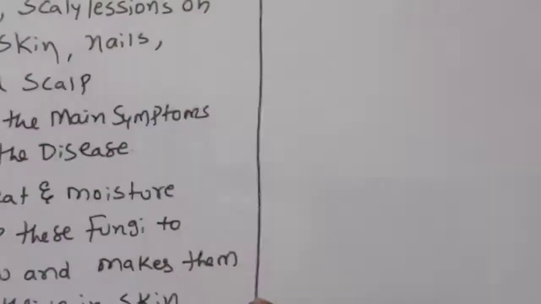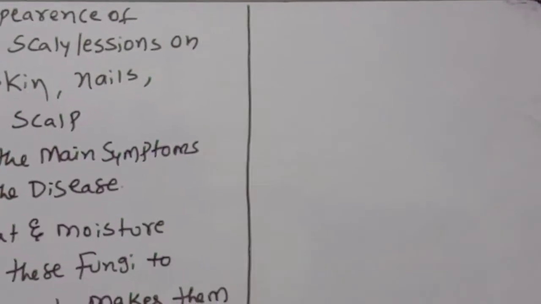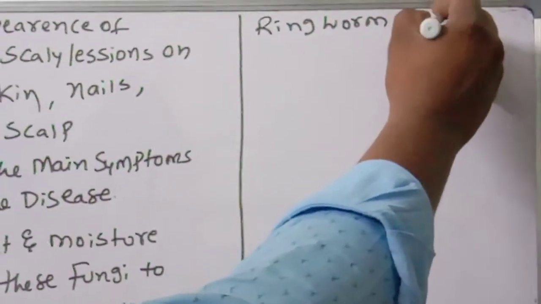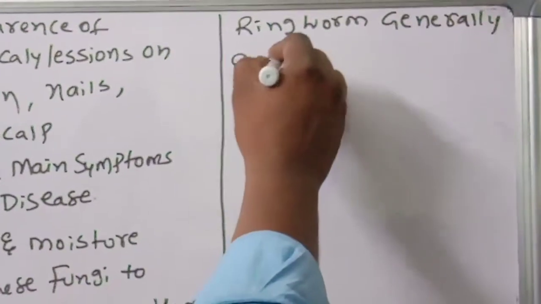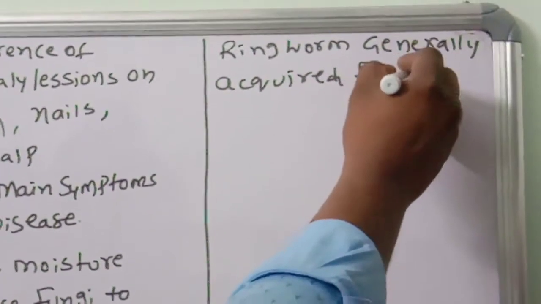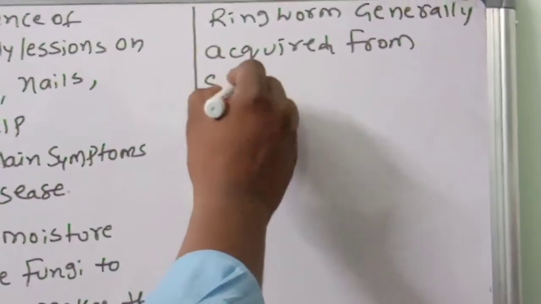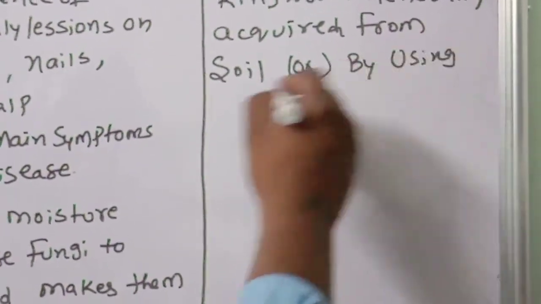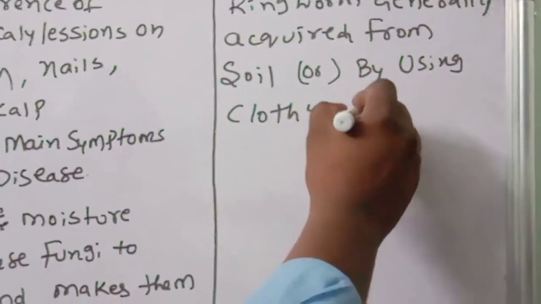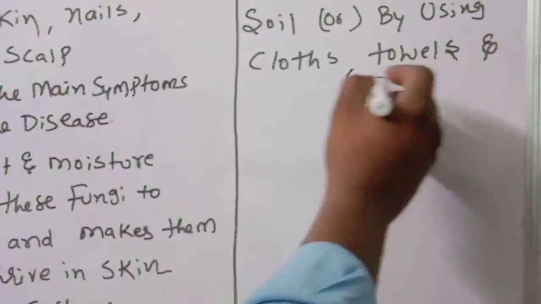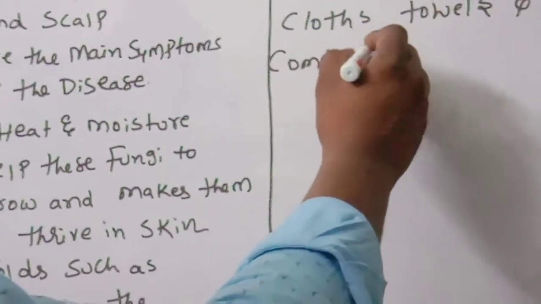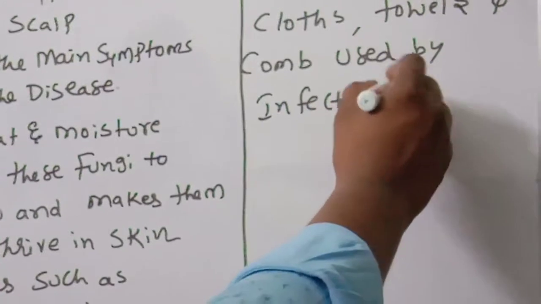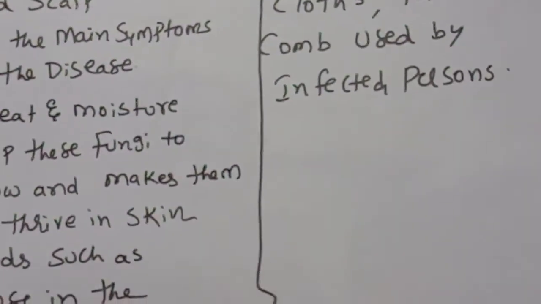Next, another important point to remember: ringworm infections are generally acquired from soil or by using clothes, towels and combs used by infected persons. This one you have to remember.